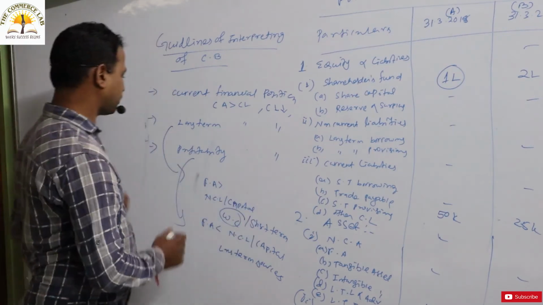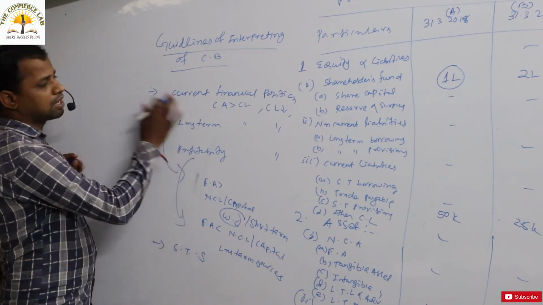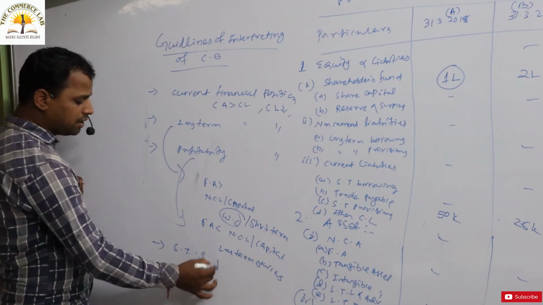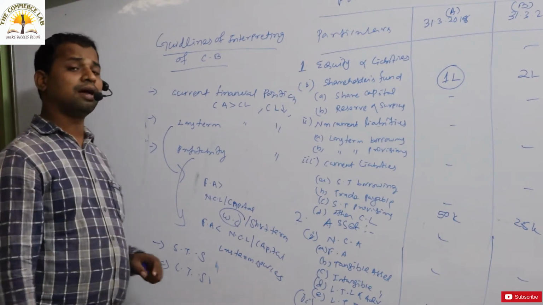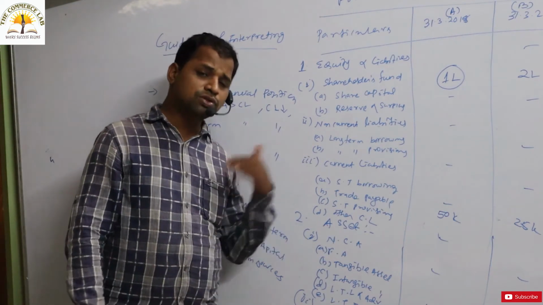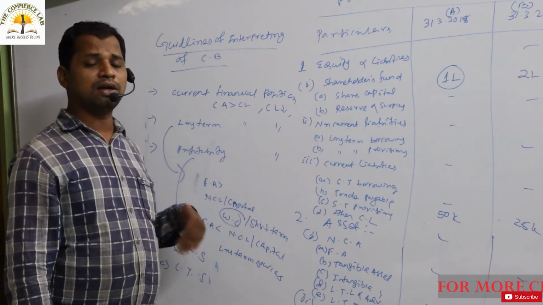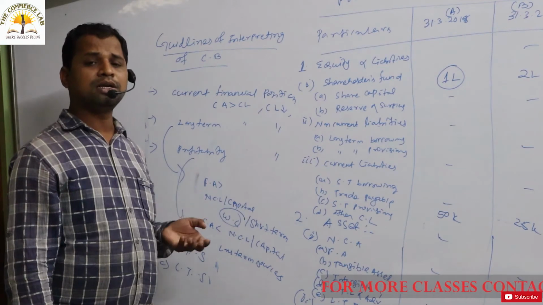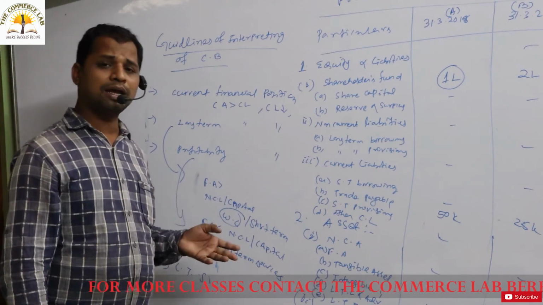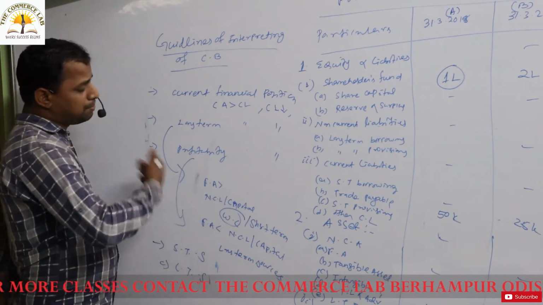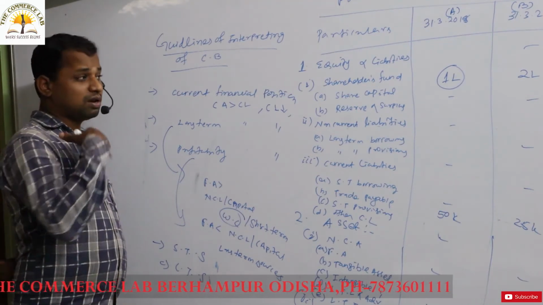If your short-term solvency position is good, that is, the current financial position is good, that does not mean that the long-term solvency position is also good. There is no such guarantee that the long-term solvency position depends upon the short-term solvency position. If your current asset is more than the current liability, that does not mean your long-term asset should be more than the long-term liability. That is not having any kind of sense. So that depends upon the interpreter, the way he or she is interpreting the particular balance sheet.